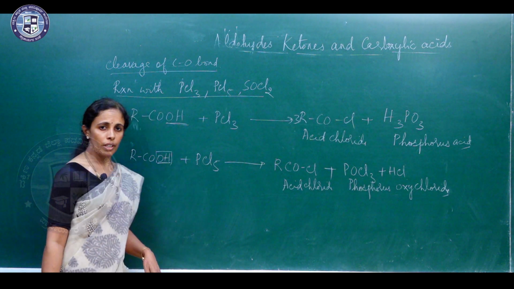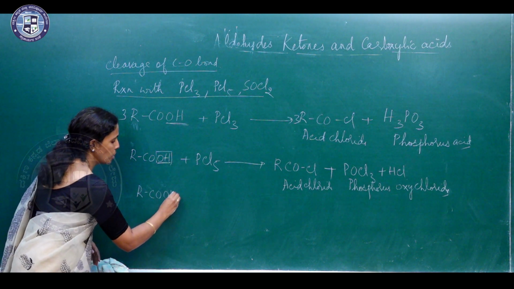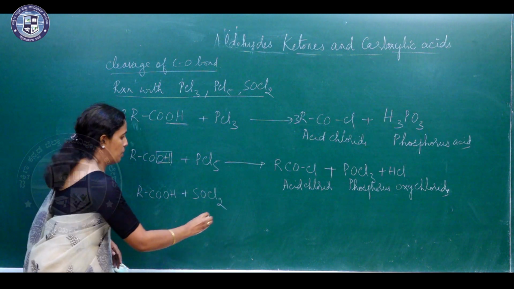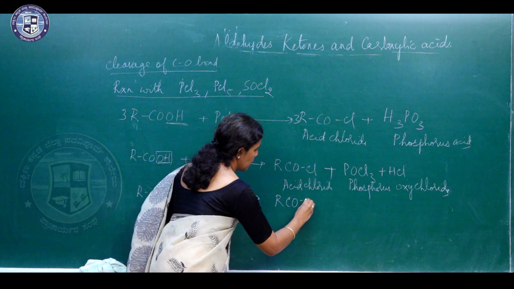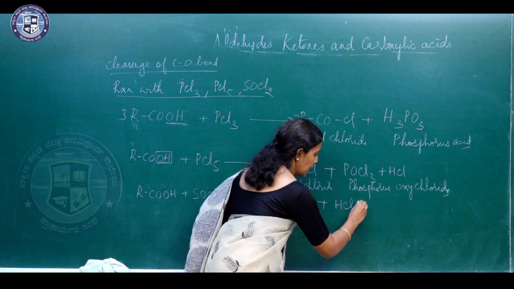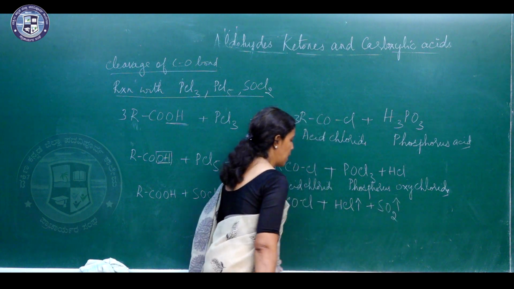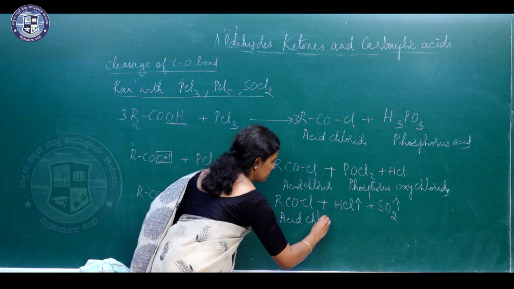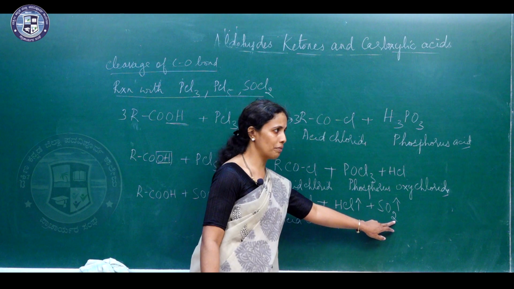One more reaction, it is with thionyl chloride. RCOOH reacting with SOCl2. The product will be RCOCl along with the liberation of HCl gas and sulfur dioxide gas. So, again the main product is acid chloride, with liberation of HCl and sulfur dioxide.